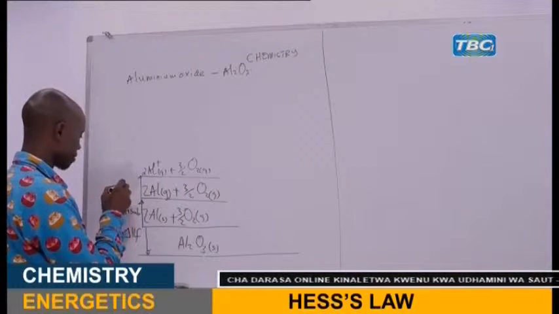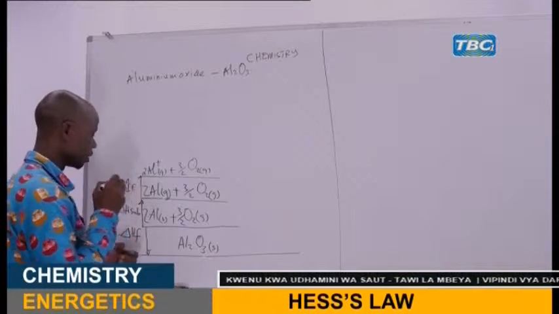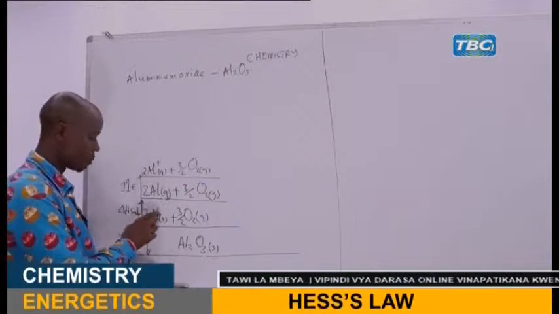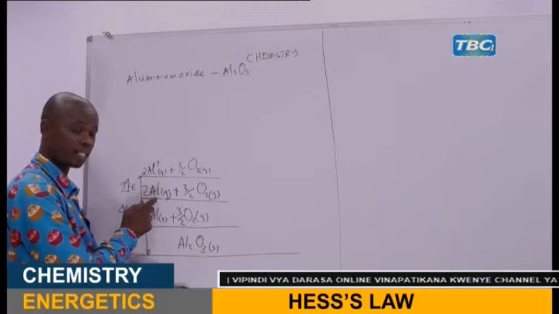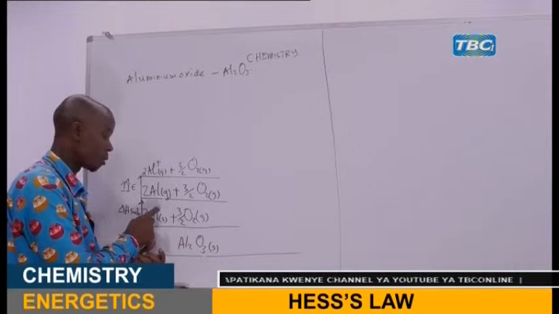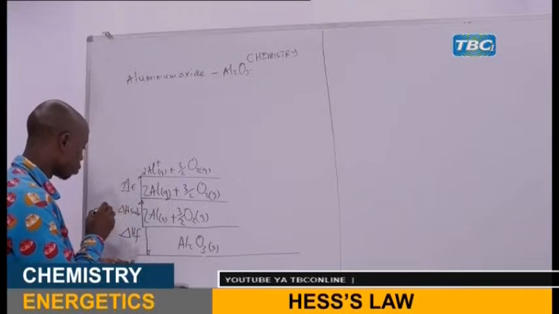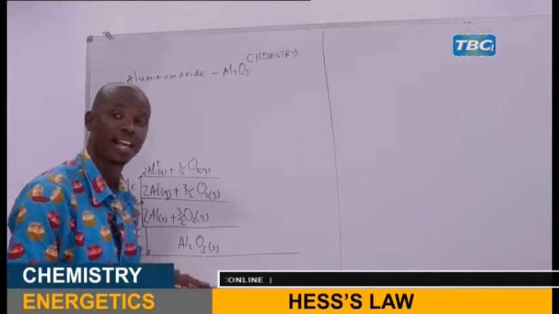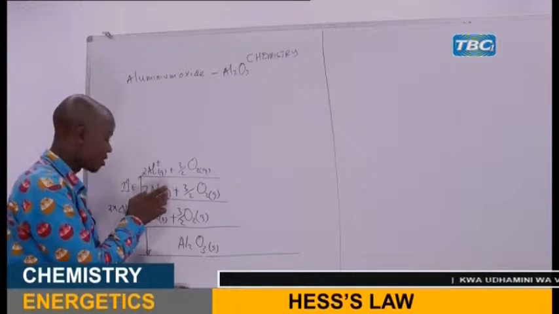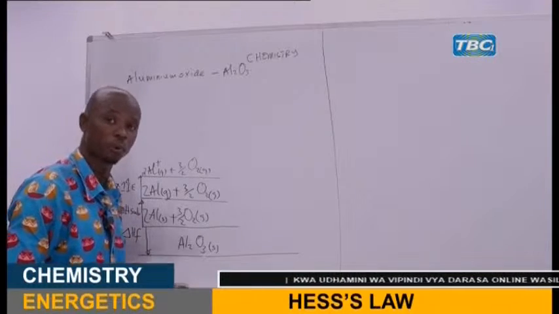This is the first ionization energy in summary. But remember that we have balanced it. For example, if you sublimate 2 aluminium solids, they will be converted into 2 moles of gaseous aluminium. So here you have to multiply it by 2 because there are 2 moles of aluminium. Also, when you are ionizing, you also multiply by 2. You multiply by 2. It is important.